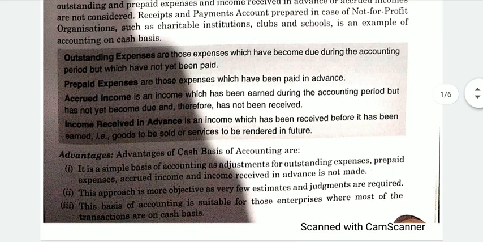Now, what are the advantages of adopting this cash basis of accounting? The first advantage is that it is a simple basis because no other adjustments are required. We do not record the transactions for outstanding expenses, prepaid expenses, and accrued income, and income received in advance is also not recorded. This approach is objective because anyone needs only simple information, like what we have received and what we have paid. So there is no requirement of estimates or judgments.